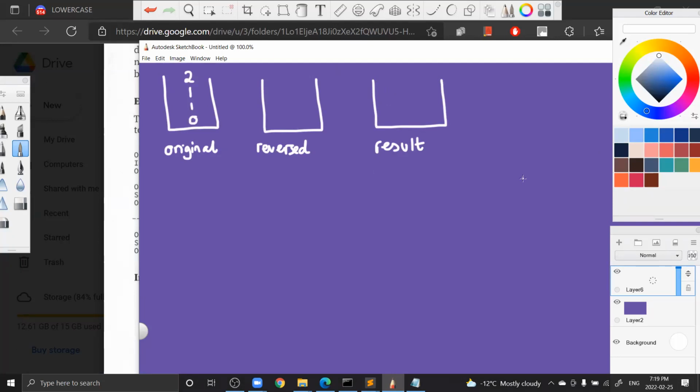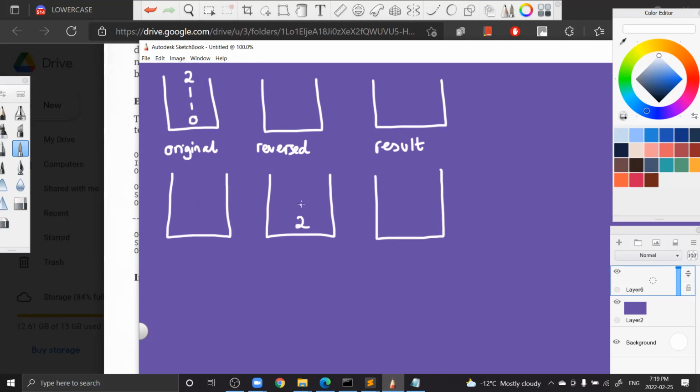The first step that we're going to do is we're going to pop this into these 2 stacks. So let me redraw this. We're going to pop this into these 2 stacks here. So we're going to get 2, 1, 1, 0. This is the same 0, 1, 1, 2. Okay. Do you guys understand? If you have any questions, feel free to ask.